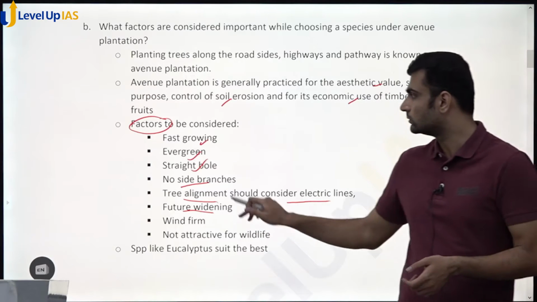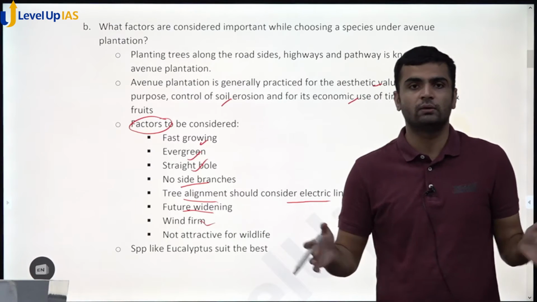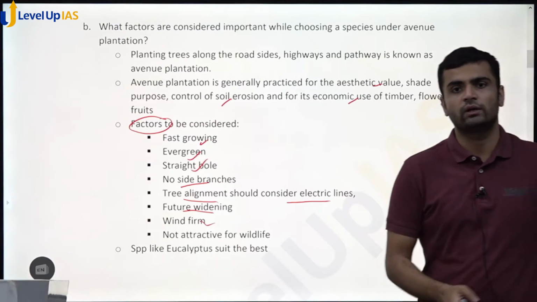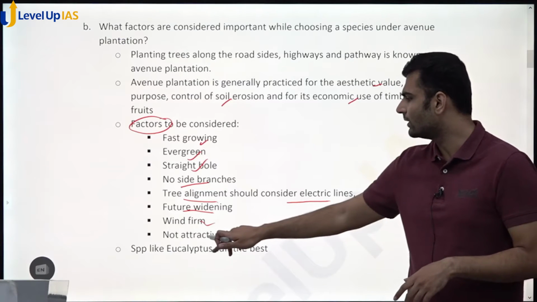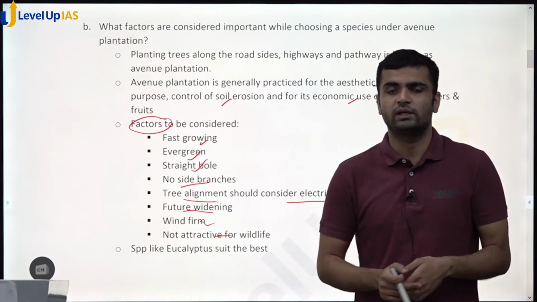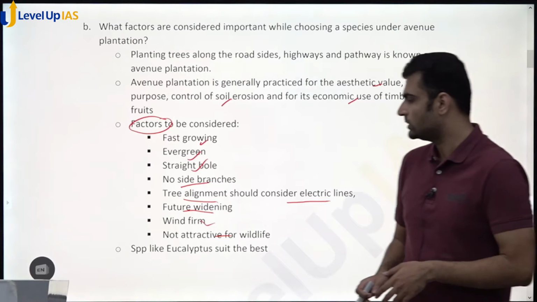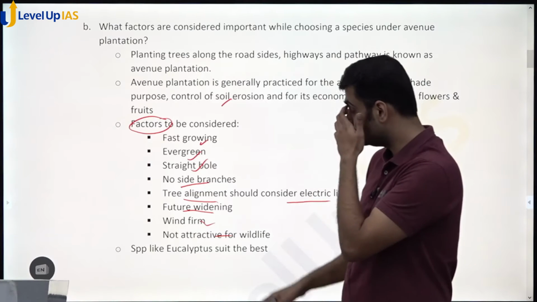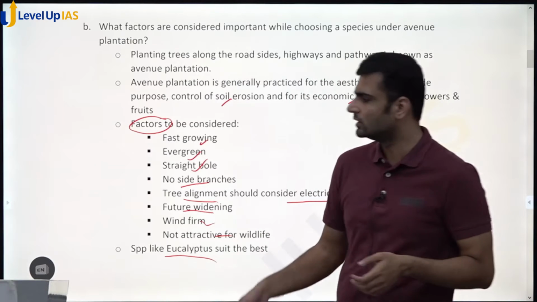That should also be there. So these are the factors, like wind firm species should be there, because otherwise during strong winds or cyclones they may fall on the road and it may lead to accidents, etc. And it should not attract wildlife. That should also be there, because then accidents might happen, wildlife and car accidents, wildlife may get harmed or damaged. Okay, and in conclusion you can write some species like eucalyptus, they suit this better.